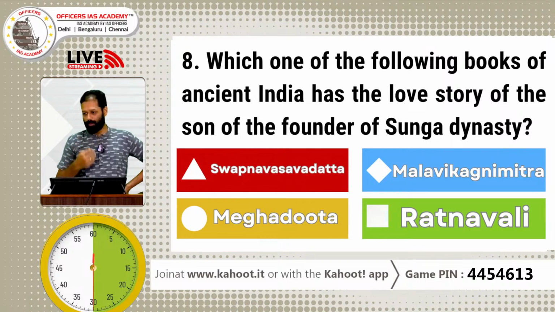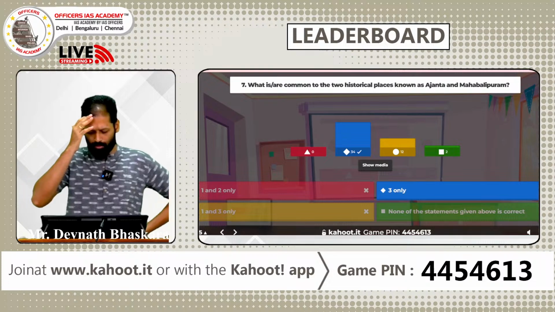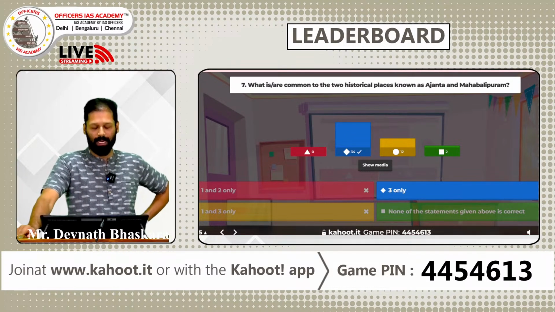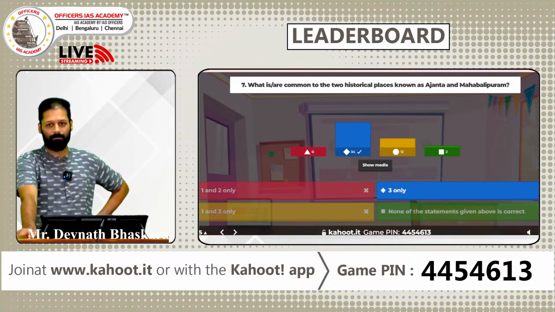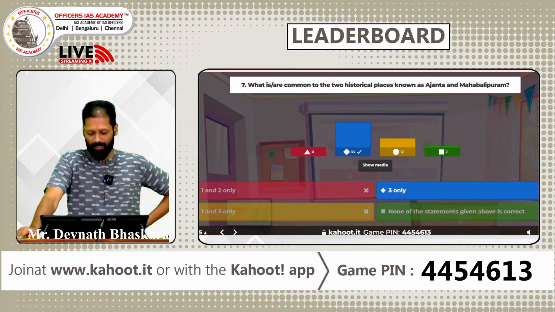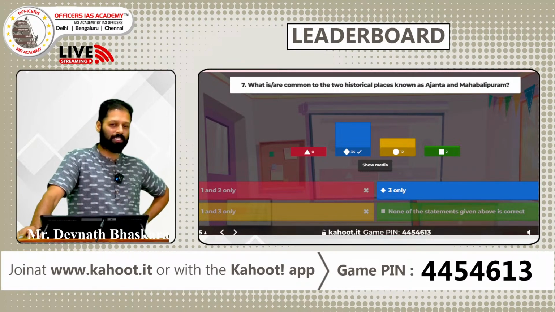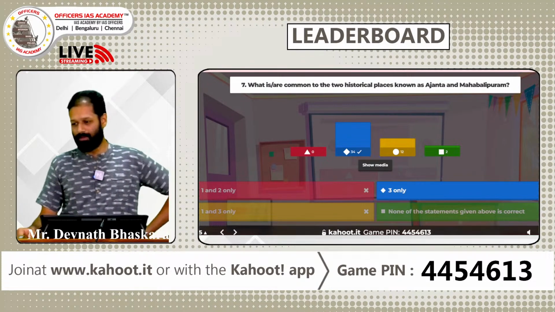Let's see how many of you have given the correct answer. Most of you have given the correct answer that both have rock-cut monuments. Both do not belong to the same religious denomination. While Ajanta is primarily or purely Buddhist, Mahabalipuram is Hindu. We have the Pancha Pandava Rathas made during the Pallavan period. Both were built during the same period? Definitely not. Ajanta is much earlier, Mahabalipuram much later.